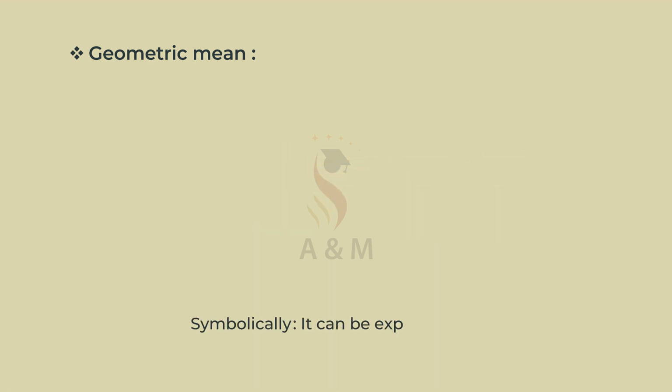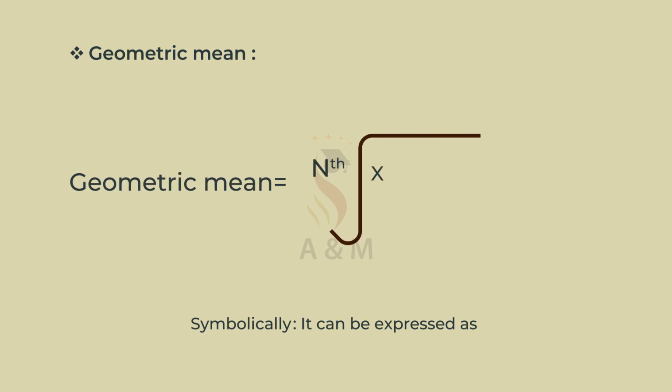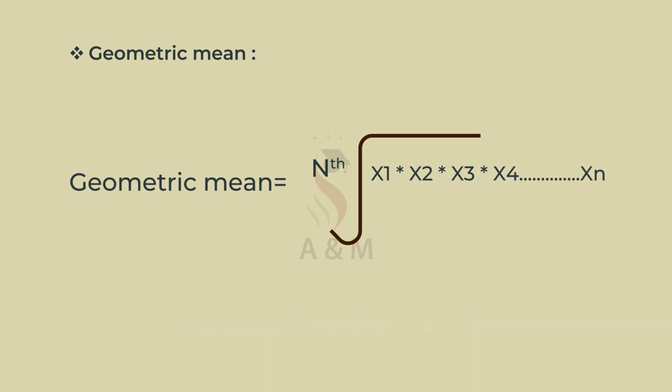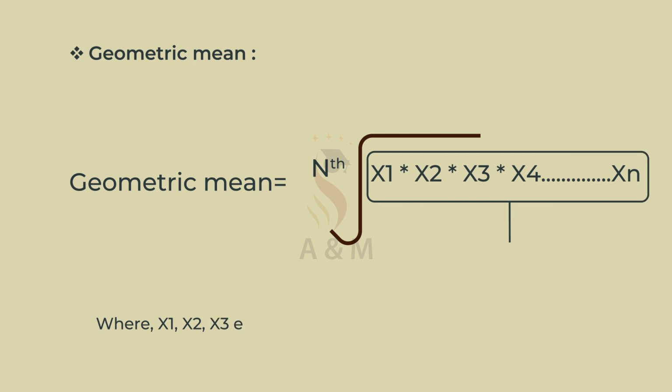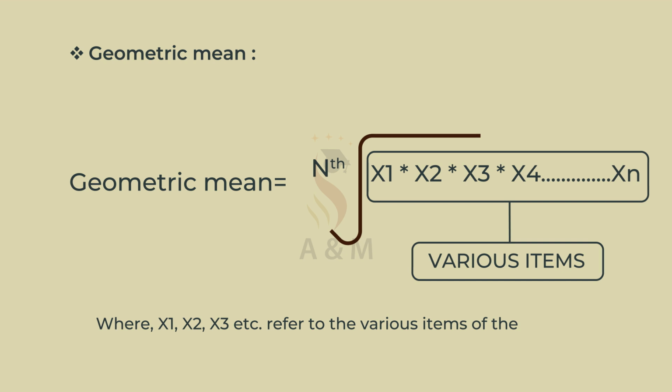Symbolically, it can be expressed as geometric mean is equal to nth root of x1 into x2 into x3 into x4 till xn, where x1, x2, x3, etc. refer to the various items of the series.